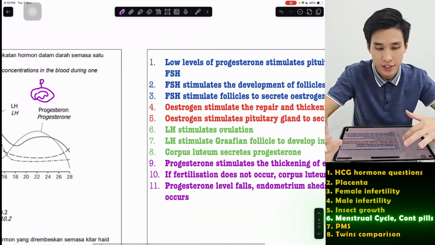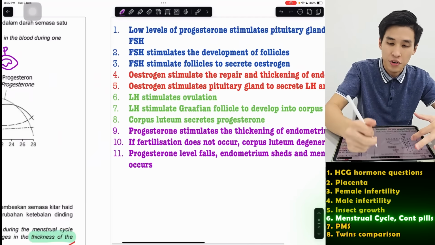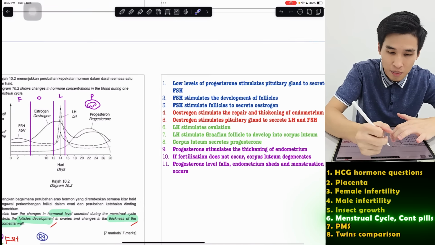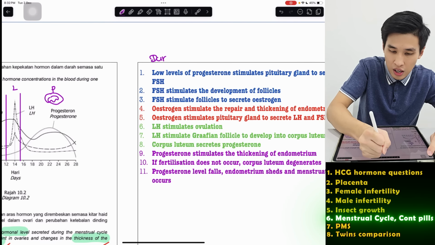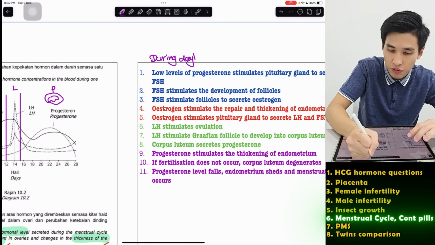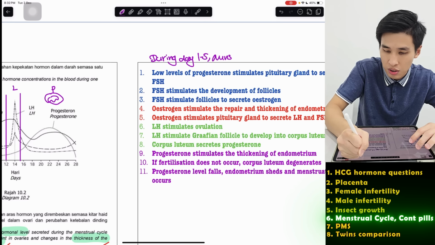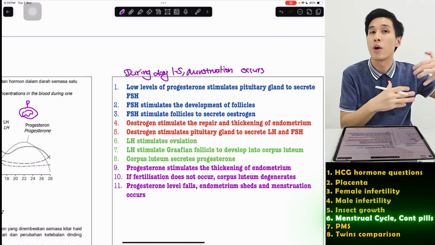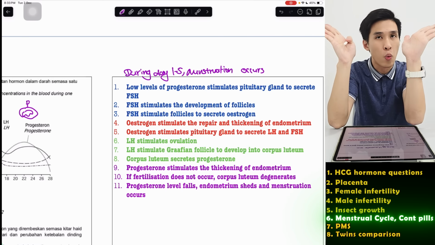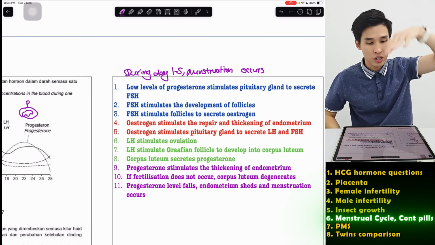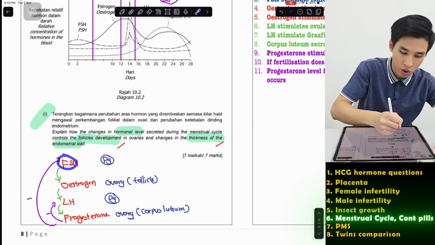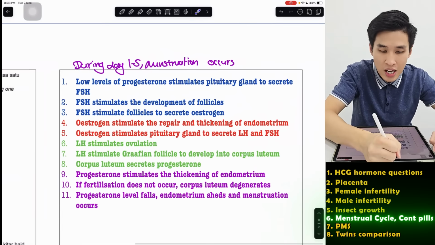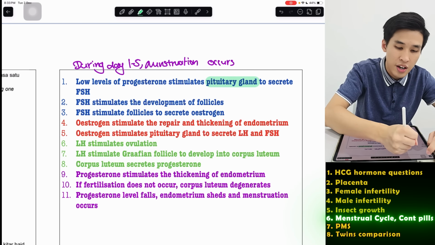Okay, so here I already wrote the answer. Now, you can start by saying, during the previous cycle, when progesterone decreases, menstruation occurs. So actually you can start by saying during day 1 to 5, menstruation occurs. Why menstruation occurs is because progesterone level decreases due to no pregnancy occurring. So when the wall breaks down, remember, progesterone has negative feedback on FSH. So if progesterone is low, FSH will increase. So we start the whole cycle again. So low level of progesterone stimulates pituitary to secrete FSH.